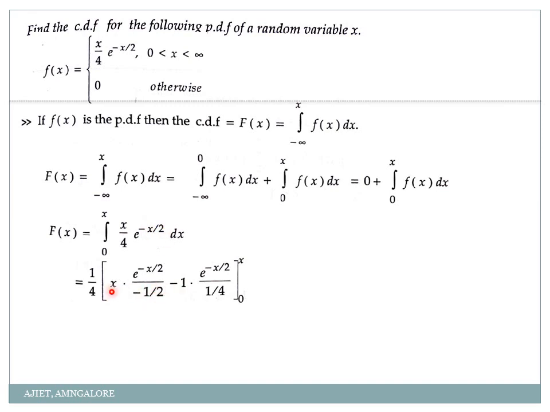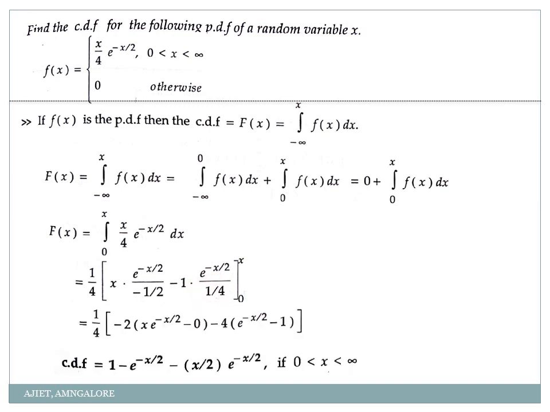Minus differentiation of x is 1 into double integration of v. Integration of this function will give me the double integration. So it is e power minus x by 2 divided by minus 1 by 2 into minus 1 by 2, which is simply plus 1 by 4, or simplified. So whatever you get, that is your final cumulative distribution function for the limit 0 to infinity.